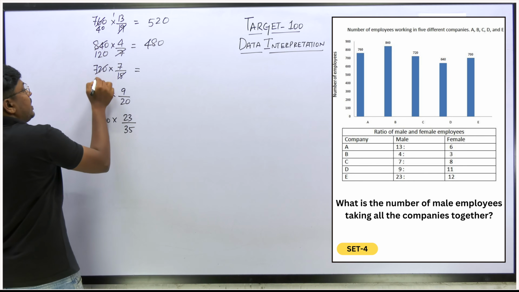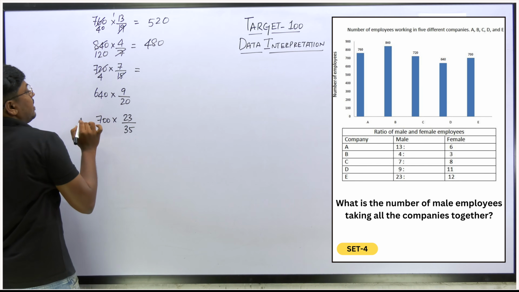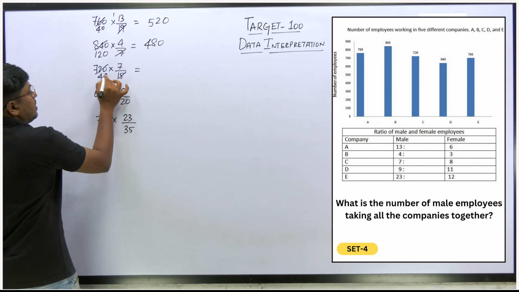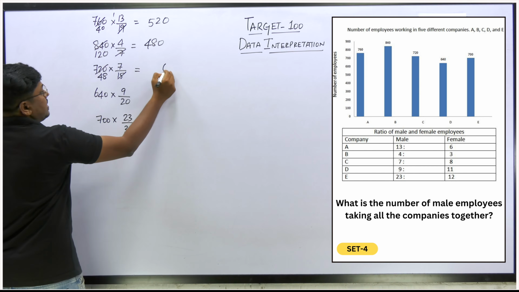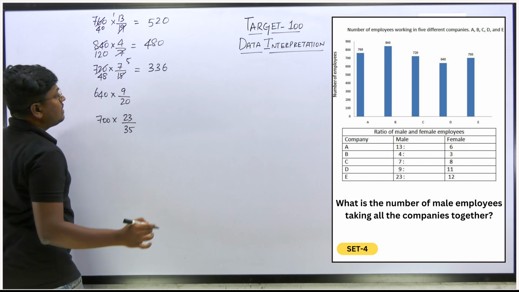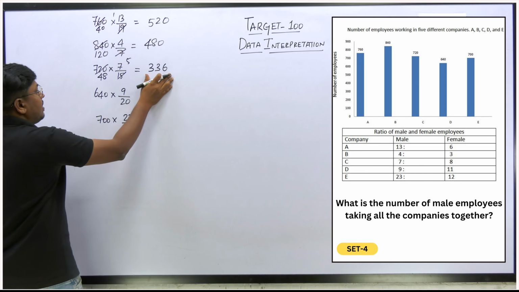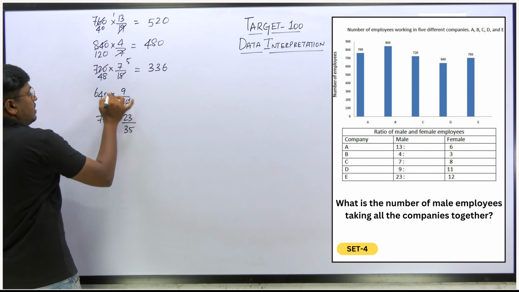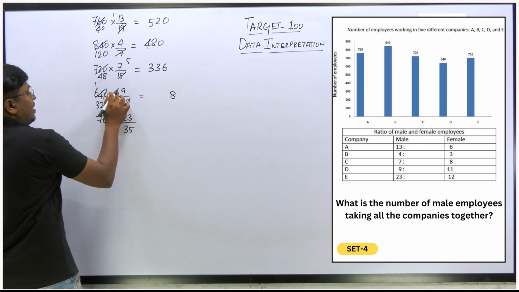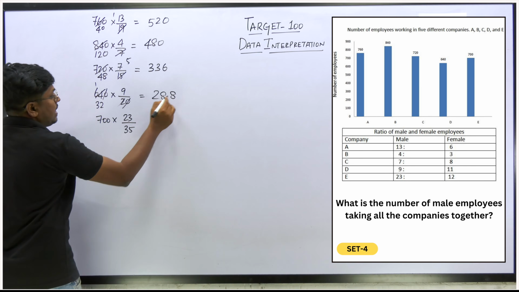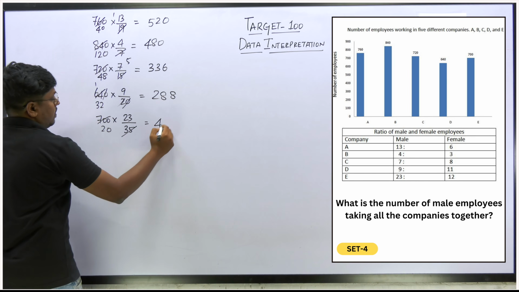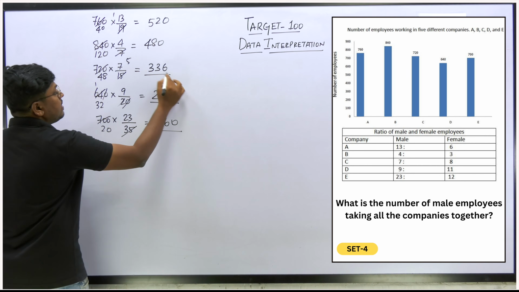Next, 720 into 7 by 15: 15 fours are 60, remaining 120, 8 times, so 336. Then 640 into 9 by 20 gives 288. And the last one is 460.